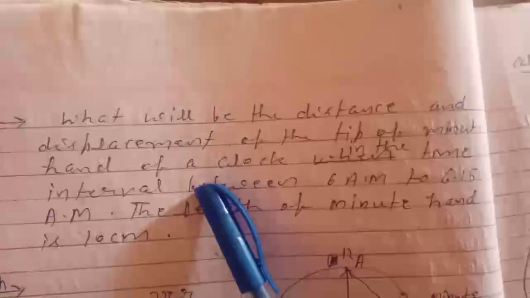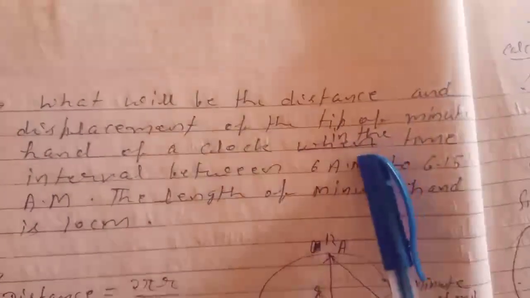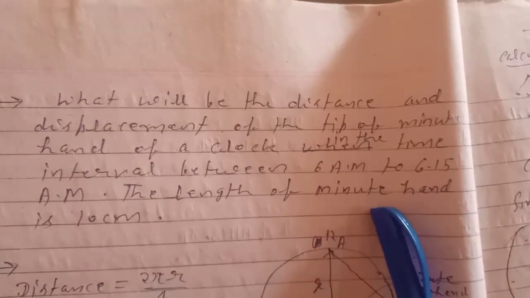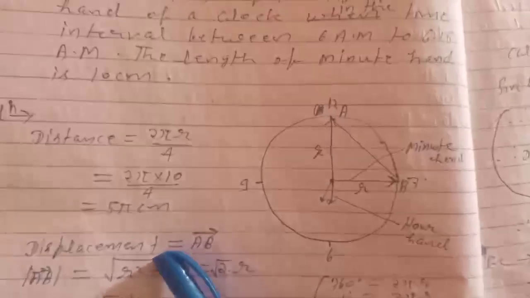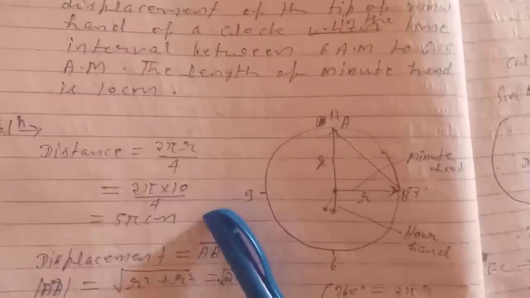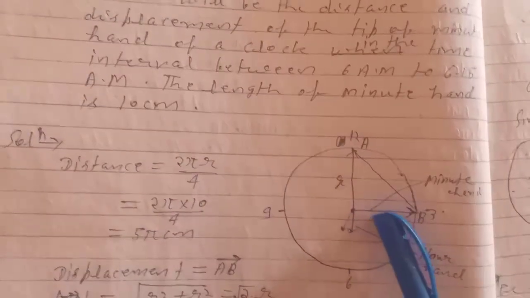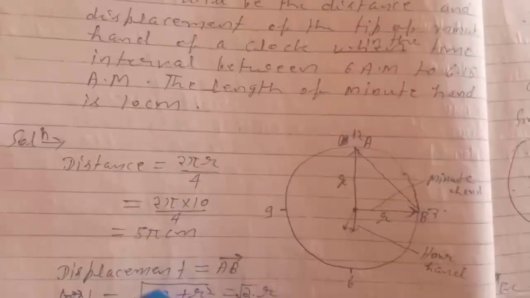What will be the distance and displacement of the tip of the minute hand of a clock in the time interval between 6 am to 6:15 am? The length of the minute hand is 10 centimeter. In 15 minutes, the minute hand will cover an angle of 90 degree, that is pi by 2.